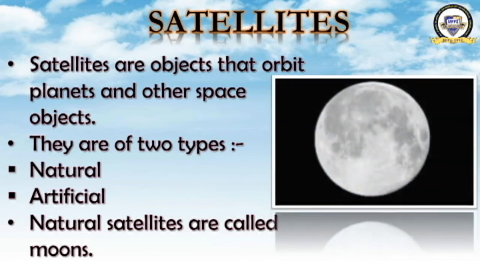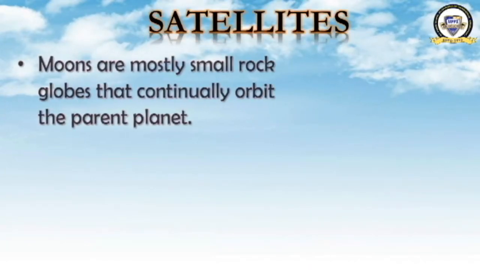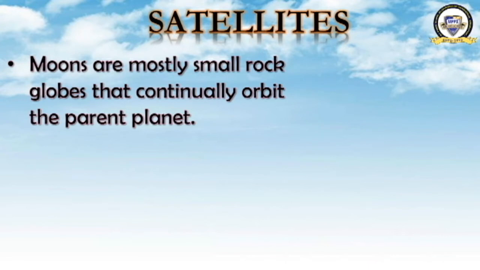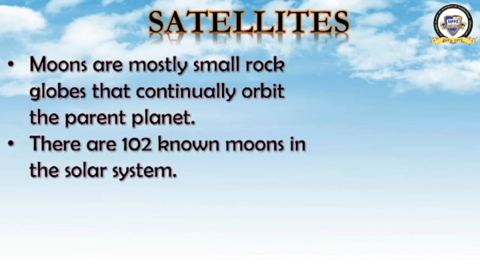You look here, what is this? It's the moon of the earth. This is a natural satellite. It revolves around the earth. Okay, now we will learn something more about it. Moons are mostly small rock globes that continuously orbit the parent planet.